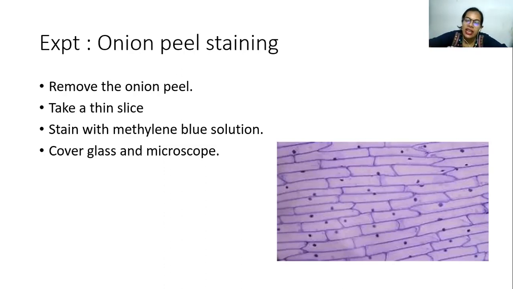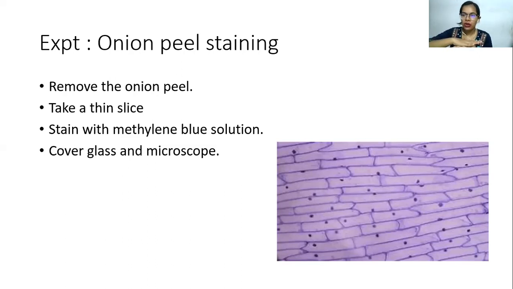Okay. Now stain with the methylene blue solution. So you have got the glass slide with you. Just clean it with the alcohol. Let it dry, and then put the slice over here. Just add 1 drop of methylene blue. Don't add extra. Don't think that the more you add, the more you will see. It's nothing like that. Then it will be fully crowded and nothing will be visible to you. So just add 1 drop of methylene blue solution.